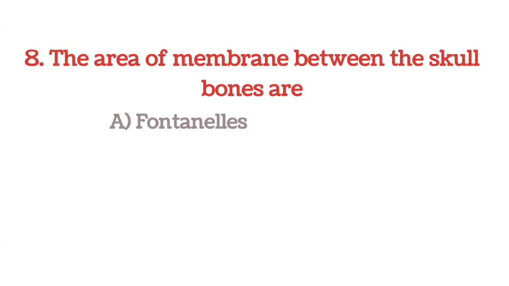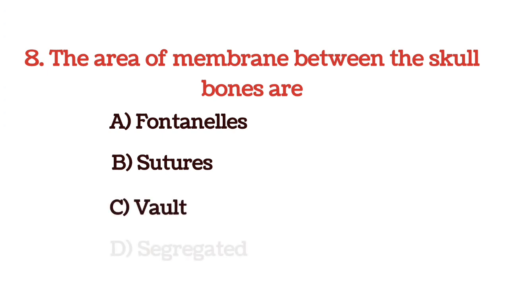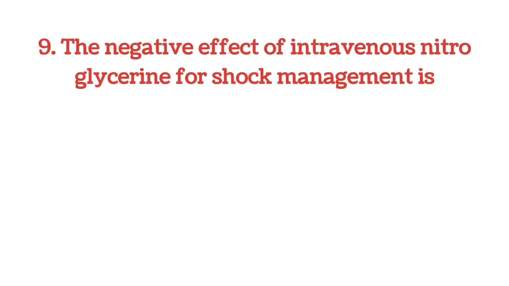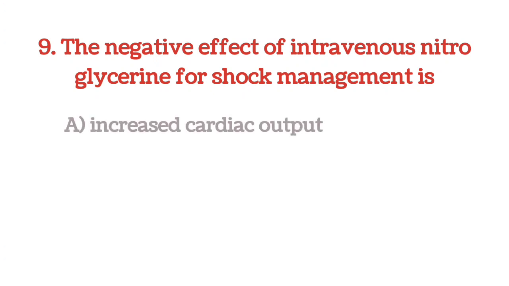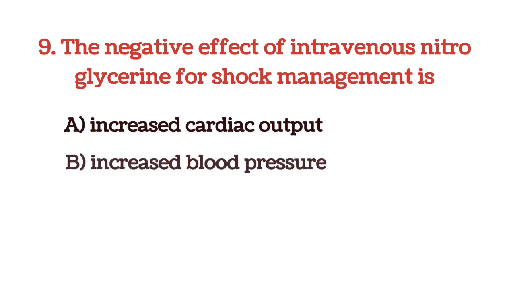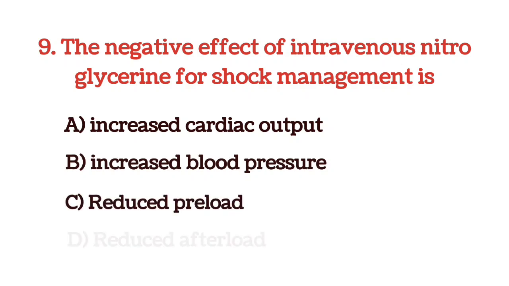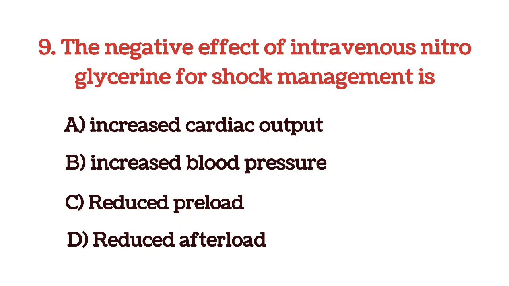The area of membrane between the skull bones is, options are fontanelle, suture, vault, and segregated. And the answer is option B, sutures. The area between skull bones is called sutures. Next question is the negative effect of intravenous nitroglycerin for shock management is, options are increased cardiac output, increased blood pressure, reduced preload, and reduced afterload. And the correct answer is increased blood pressure, option B.